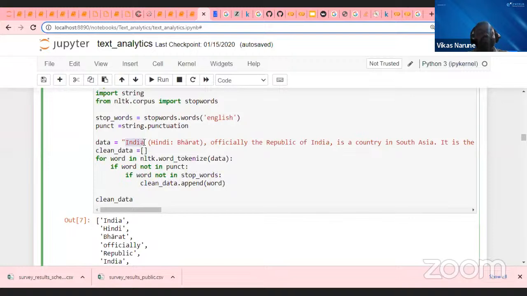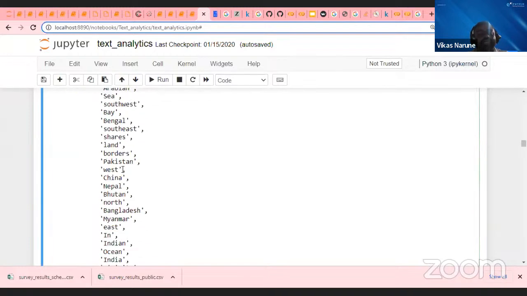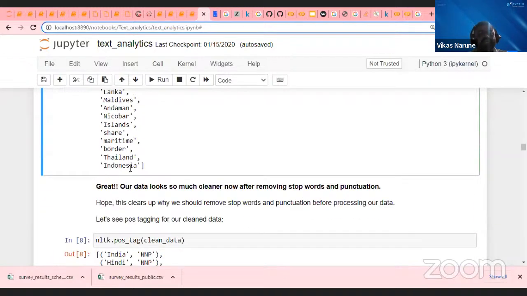This way it will check India. India is not present in punctuation marks and is not a stop word, so it is taken here. Then parenthesis: it is present in the punctuation marks, so it is not taken. Then Hindi is taken. This way, guys, I have cleaned my data. Now my data is looking great.